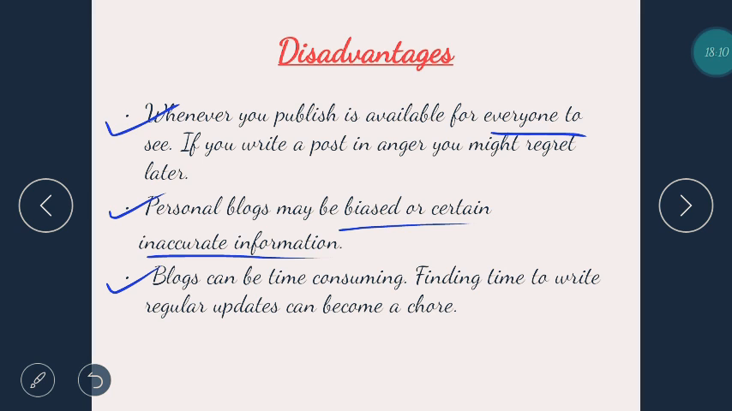Blogs can be time consuming. Finding time to write regular updates can become a chore. So this is also a thing. Mostly people write it down when they are free, but some people take it as a time pass. So blogs need to be regularly updated, otherwise you fall down and you just become unpopular over time. So it can become a highly tiring work to find different subjects, what to write, how to manage time.